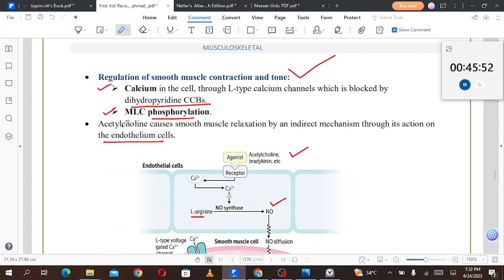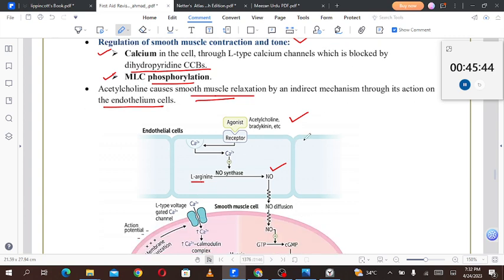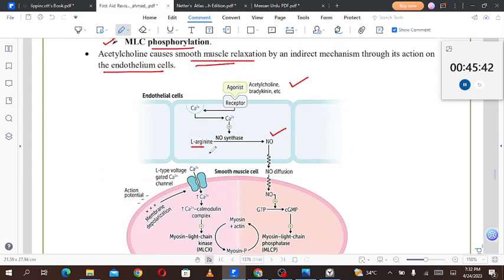So what was I saying? Acetylcholine causes smooth muscle relaxation by an indirect mechanism through its action on the endothelium. It is very important that this blue surface lining is the endothelium, and under that we have the myocyte. Because of this lining, acetylcholine is responsible for smooth muscle relaxation.